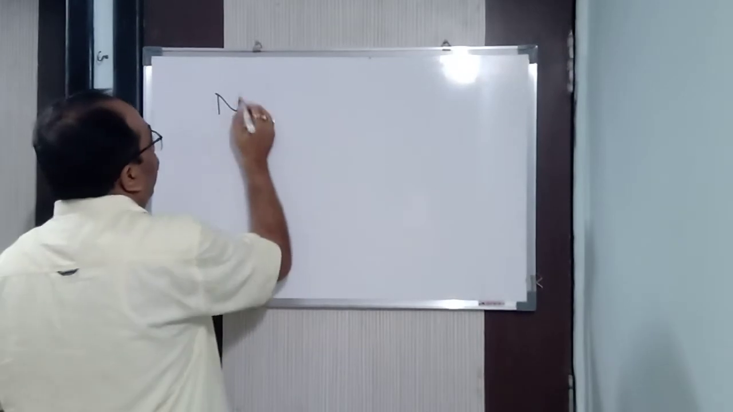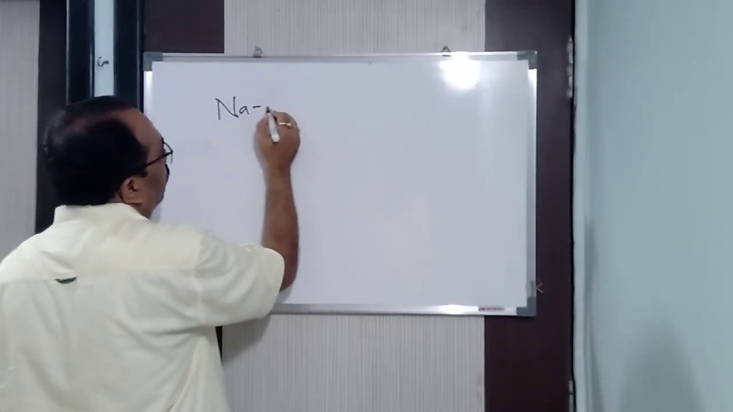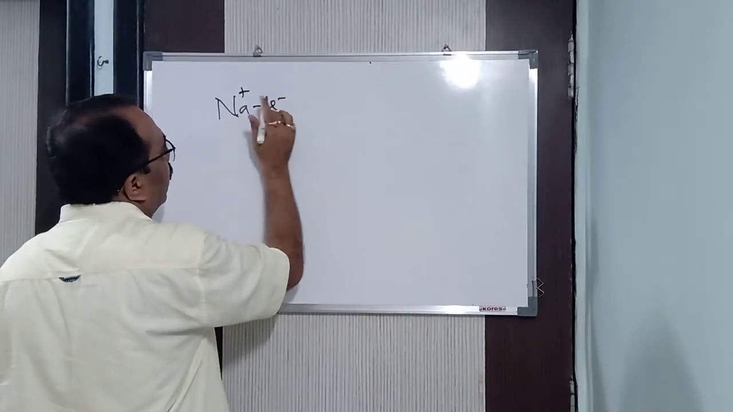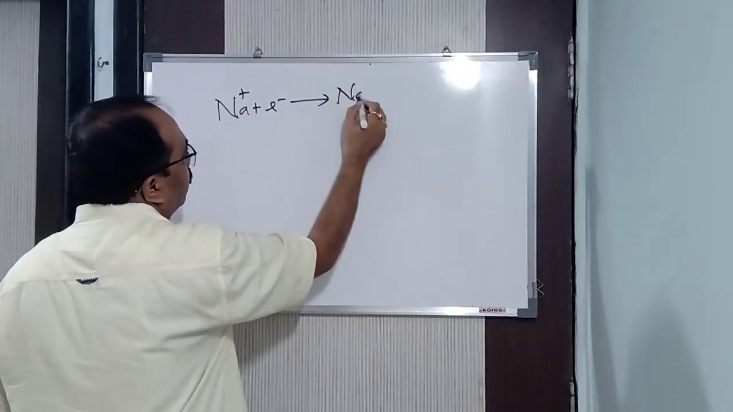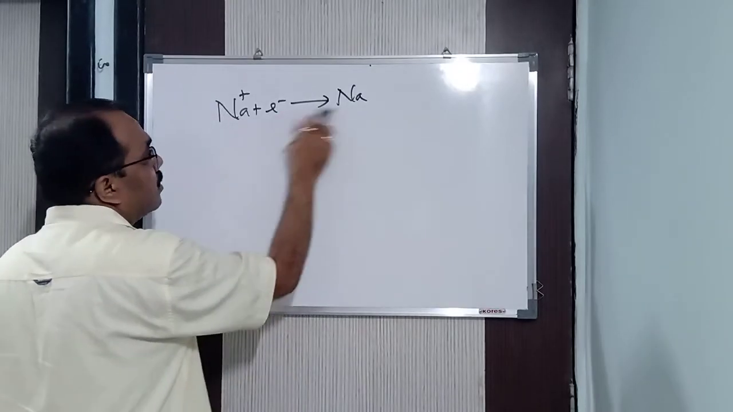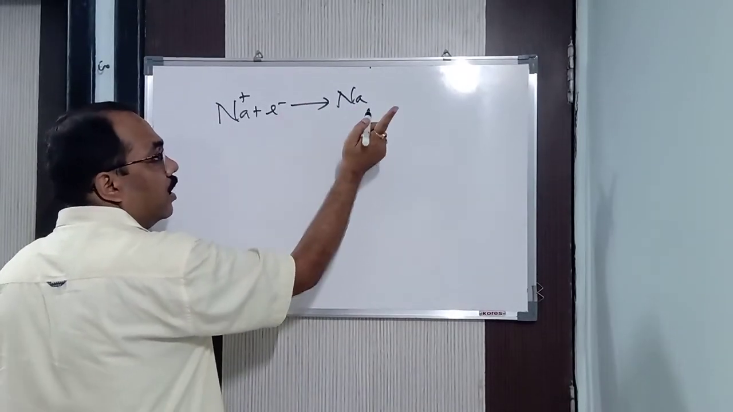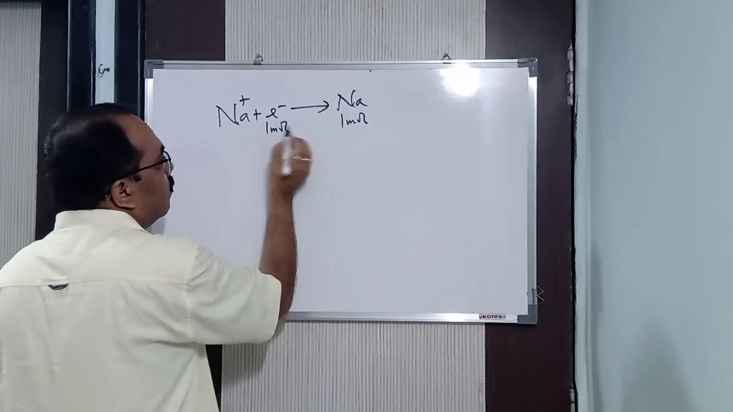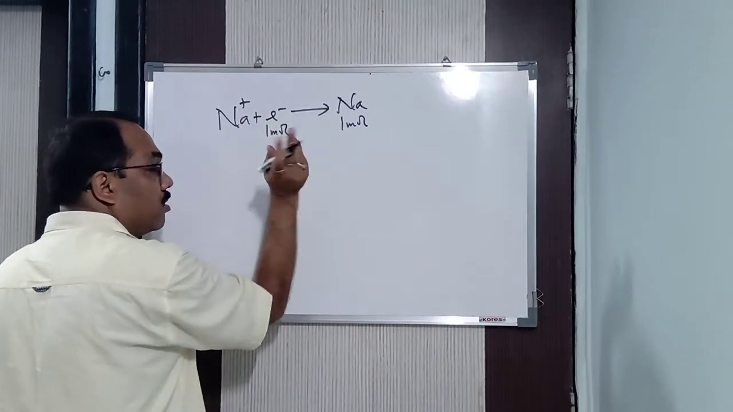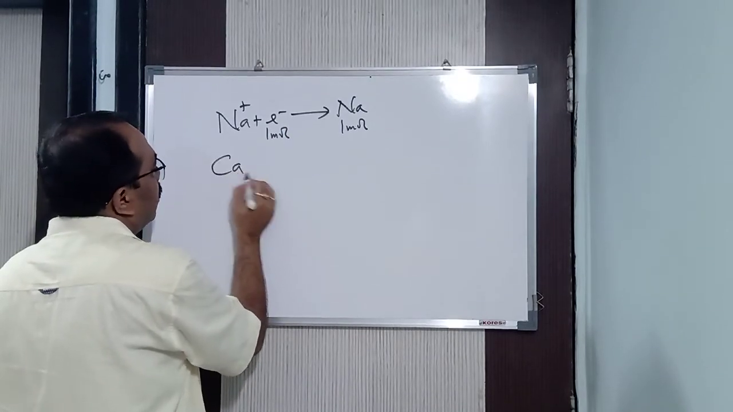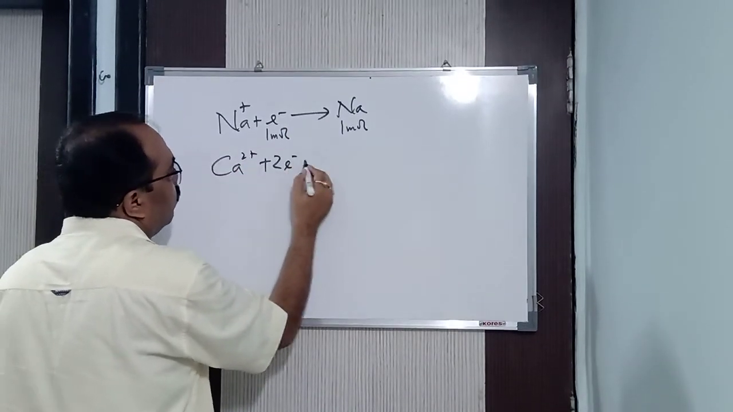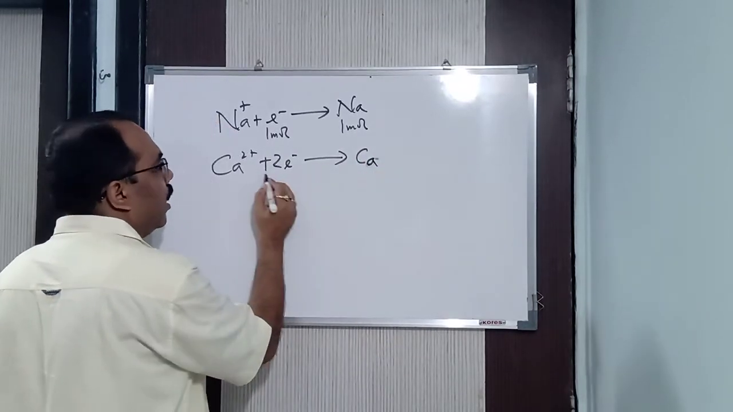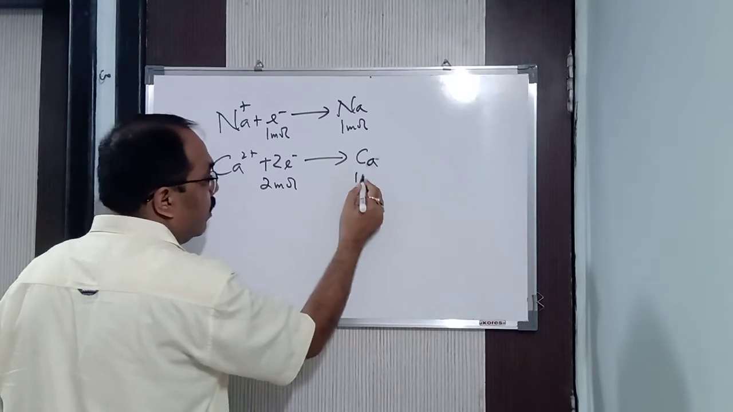Look here. Na plus gains an electron to form, what is that? Nothing but Na. Sodium ions gain an electron to form sodium atom. How many moles is it? 1 mole. And here it's how much? 1 mole. We can say 1 mole of electrons. See carefully. Now next is Ca 2 plus plus 2e minus will give you what? That is nothing but Ca. Clear? How many moles is it? 2 moles.